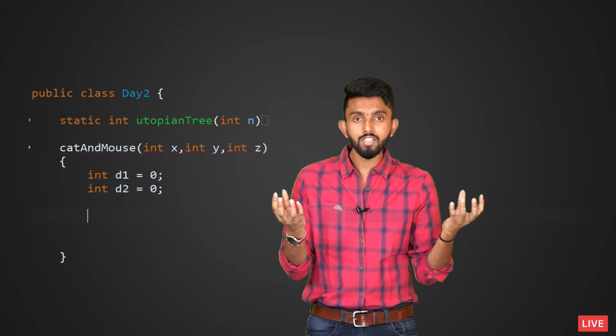Now if mouse C's position value is greater than cat A's value, then if I subtract x minus z, I will get a negative value. So if x is less than z, then I should subtract z minus x. Whereas if x is greater than z, then I should do x minus z. Then I will never get a negative value.